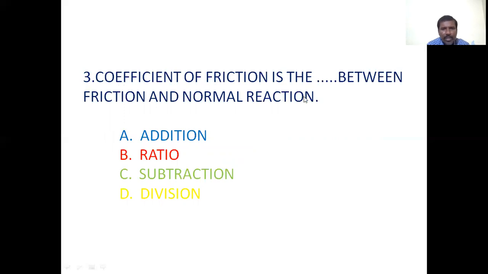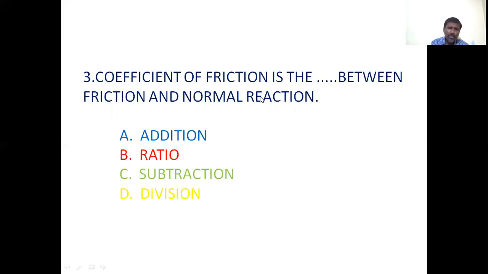Coefficient of friction is the dash between friction and normal reaction. Option A is addition, option B is ratio, option C is subtraction, option D is division.